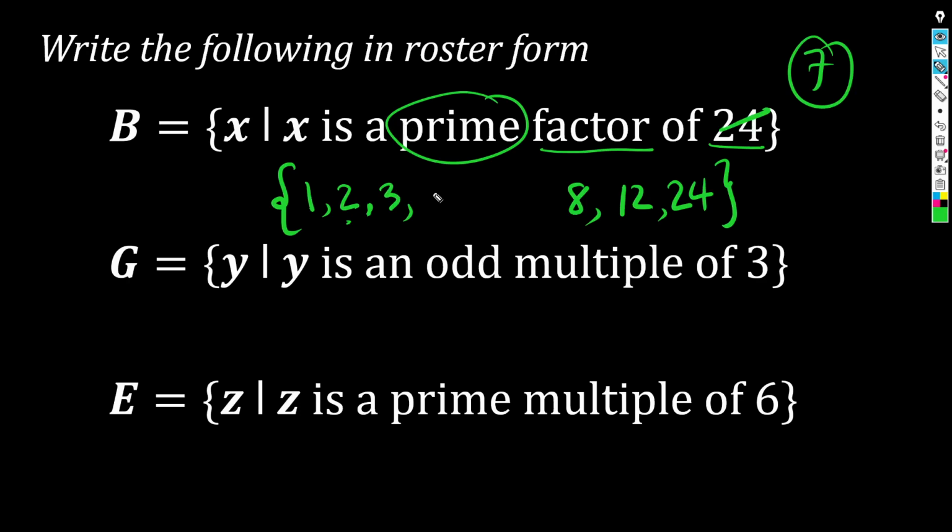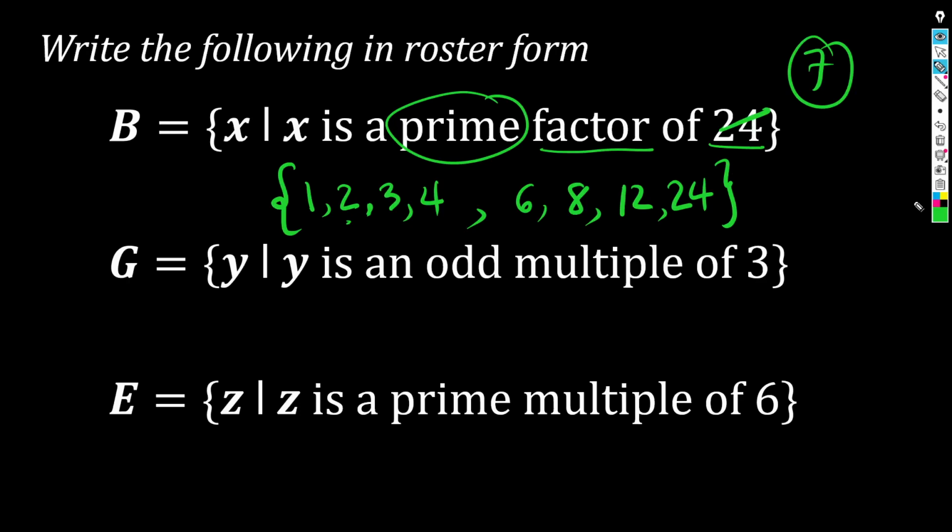After 3, ano next number na pwedeng divisible si 24? Answer is 4. Yeah? O, what do you multiply by 4 to get 24? Answer is 6. 6 yun nandyan. Ano number sunod? 5. O, 5 na lang. 4, 5, 6 eh. And 5 does not divide 24. So, your list is complete.